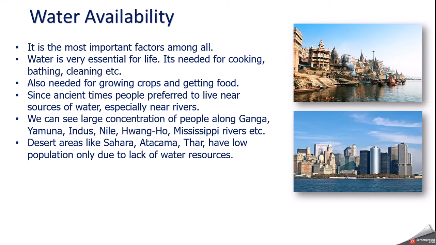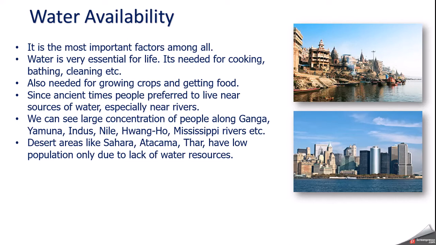We can see large concentrations of people along the valleys of Ganga, Yamuna, Indus, Nile, Huangho, Mississippi and other rivers of the world. On the other hand, those areas where water is not available, their population distribution is very low.